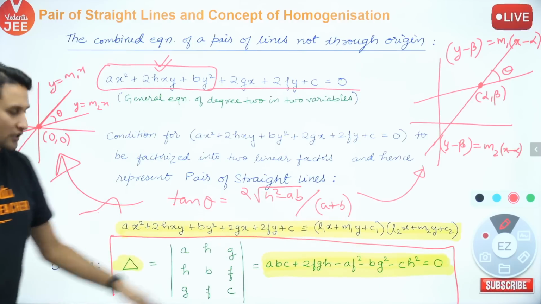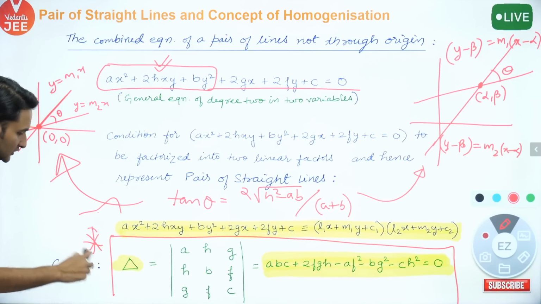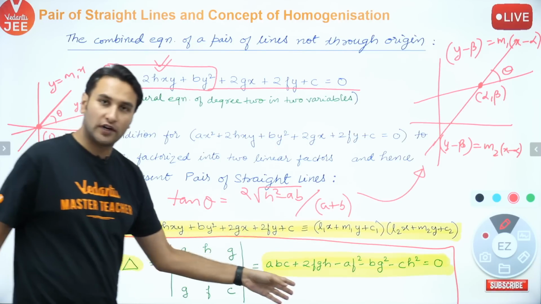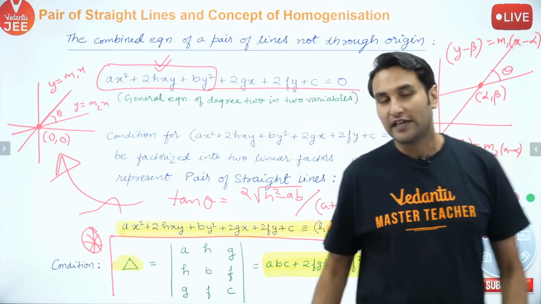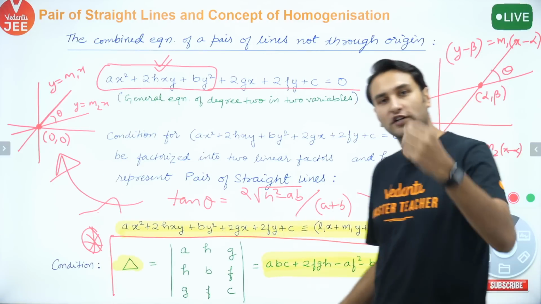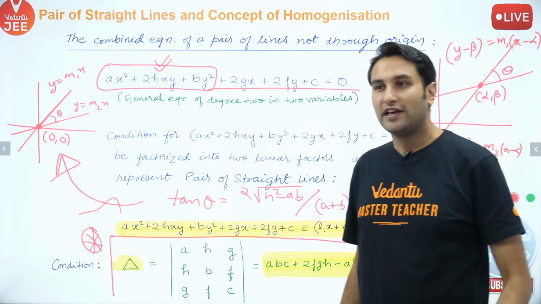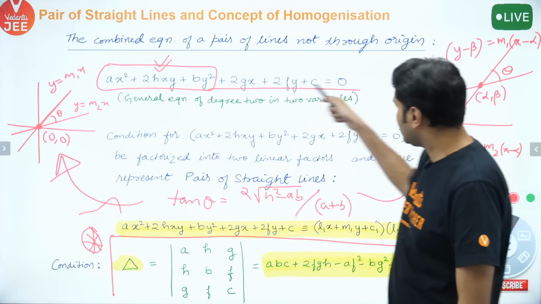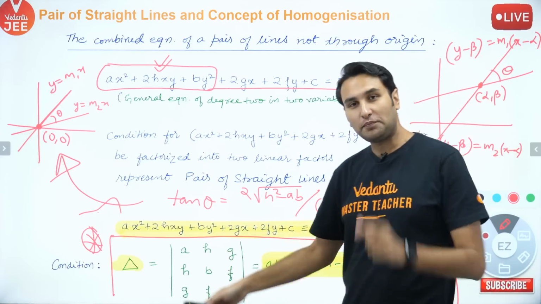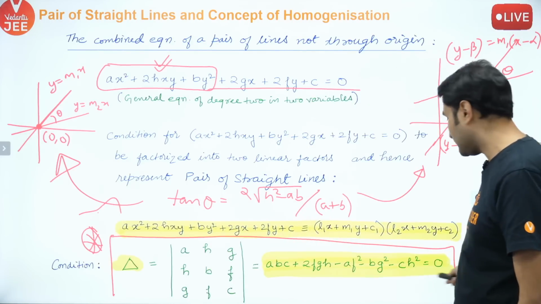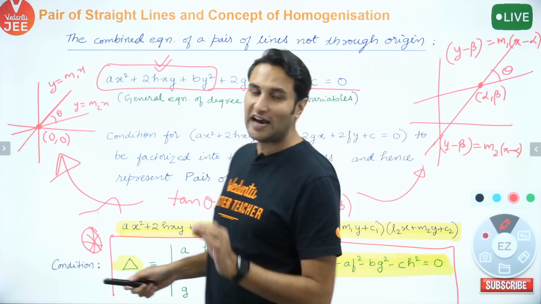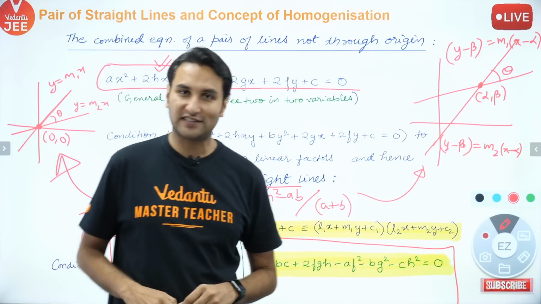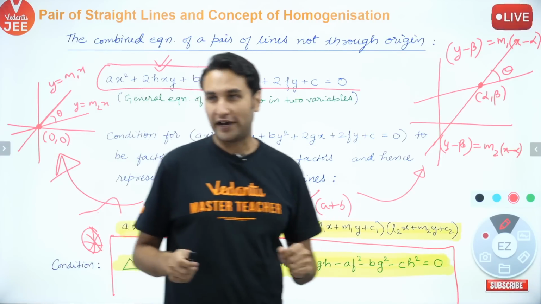This is what I am going to start my next class from. It is your homework. Can you derive this condition? Let's see how many of you can do it. How many of you can derive that for this equation to represent a pair of straight lines, this is the condition? It is your home assignment. I am going to start my class with this in the next class.